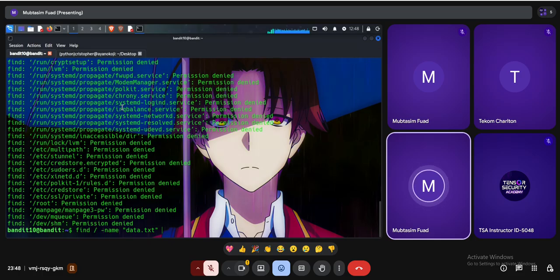Then we have standard output. Standard output is getting the output into a specified file. For example, I have run a command, but I don't want the output in the command line. I want to save the output in another file. In that case, I can use standard output. And thirdly, we have standard error. Standard error is when I want to redirect or save the errors into another file instead of printing them in the terminal. The standard error channel is two. That's why we have specified 2. And this file means I want to save the errors into another file instead of the terminal.